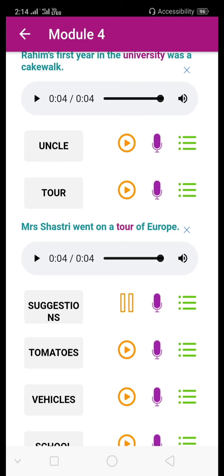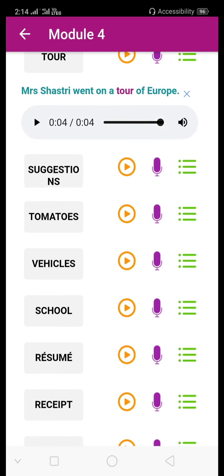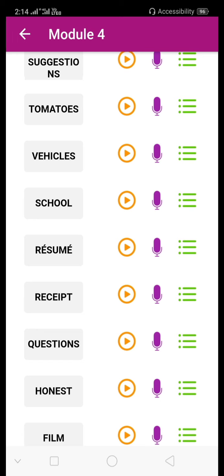Then suggestions. Tomatoes. Spoon. Then another most important mispronunciation is resume. We often pronounce it wrongly, so this is a mispronunciation. Hereafter we should pronounce this word as resume.